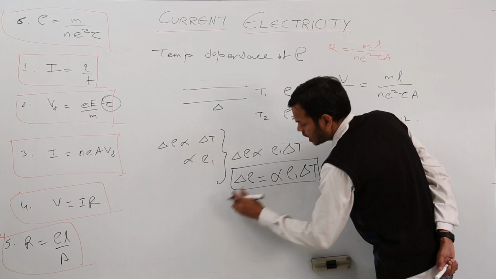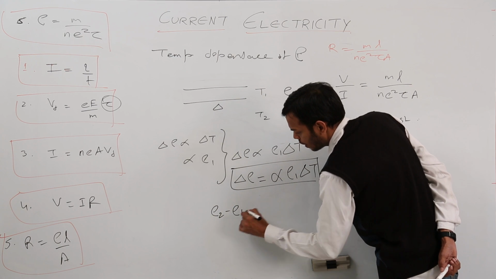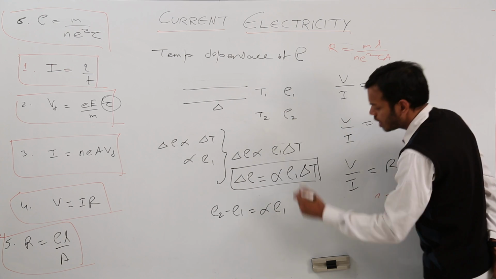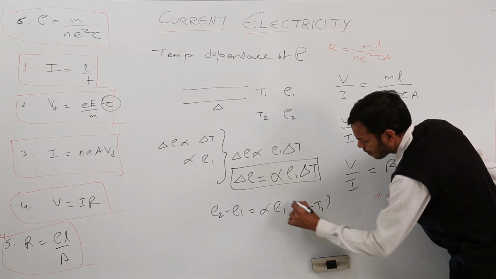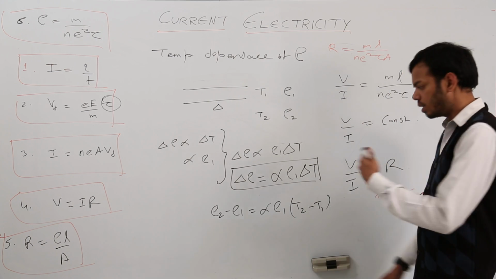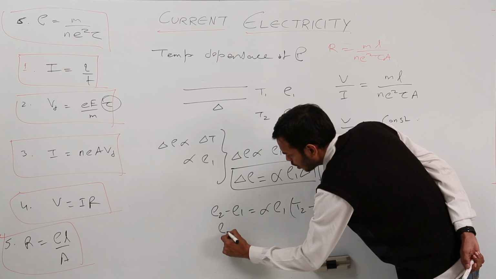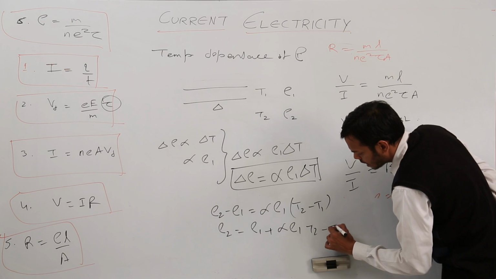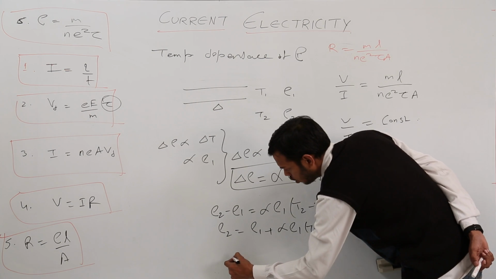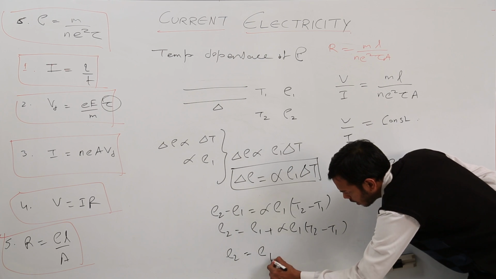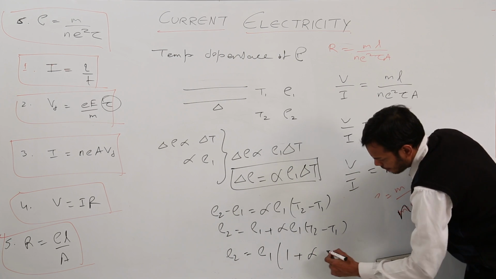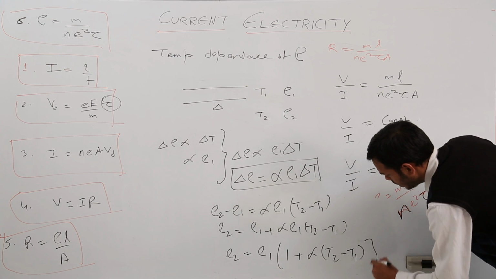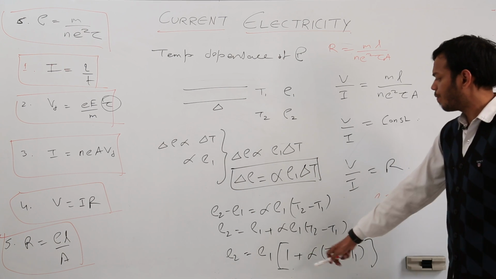Delta rho is what? Change in resistivity, that is rho 2 minus rho 1. Alpha rho 1, what is delta T? Change in temperature, that is T2 minus T1. So if you can remember the formula in this format, still better. Taking rho 1 here, rho 2 equals rho 1 plus alpha rho 1 (T2 minus T1). Take rho 1 common, rho 2 equals rho 1 times (1 plus alpha (T2 minus T1)). This is the formula for final resistivity.